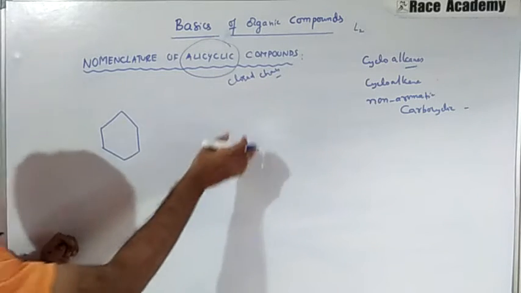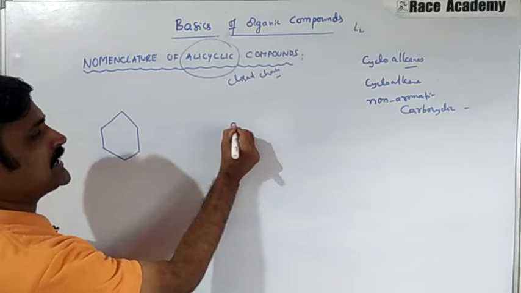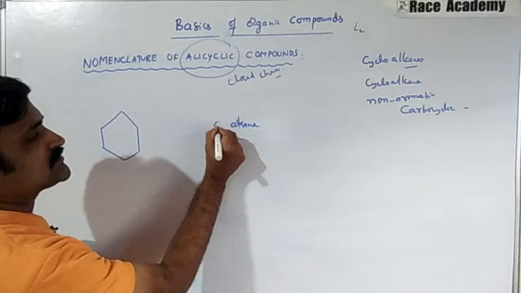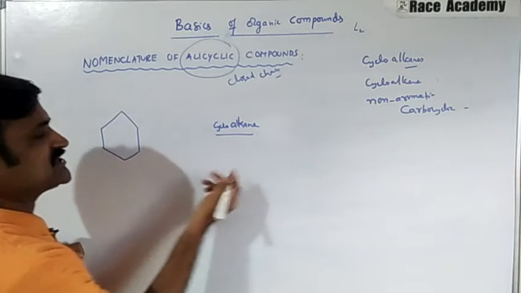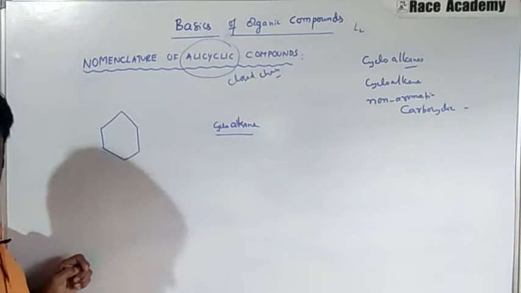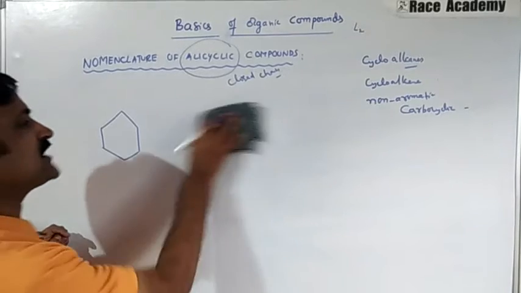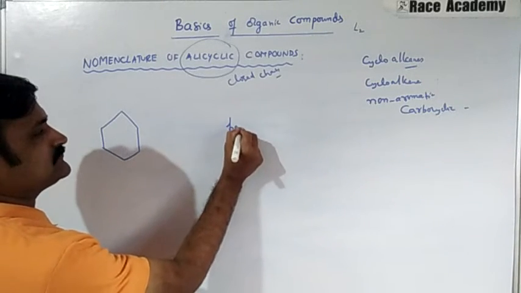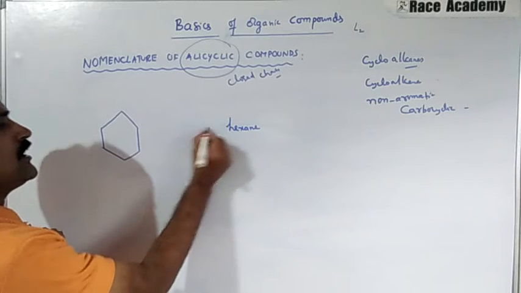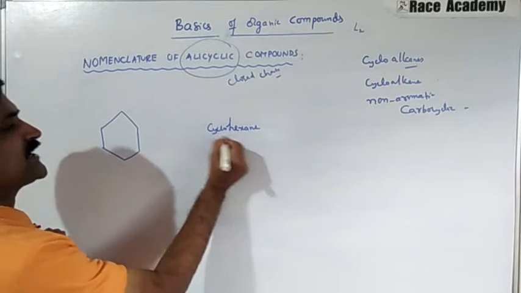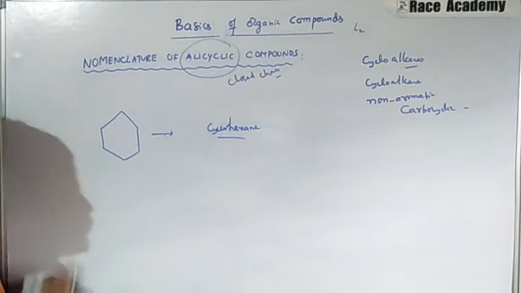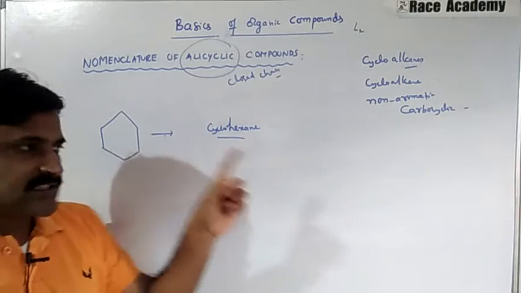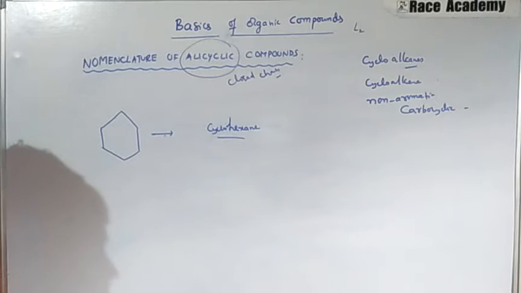The corresponding hydrocarbon is alkane, and before that we write cyclo as the prefix. This is called a cycloalkane. The corresponding alkane for a 6-membered hydrocarbon is hexane, and before that we write cyclo. So the name of this compound will be cyclohexane.